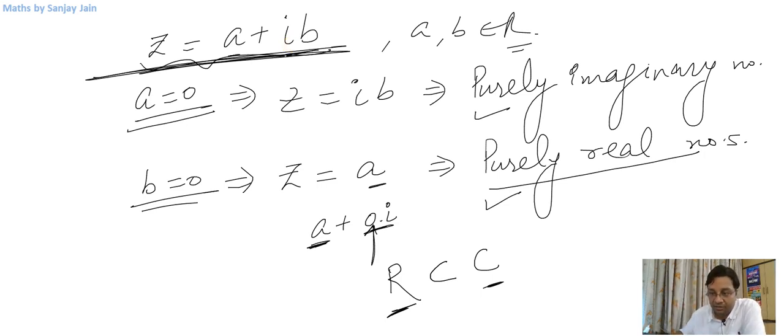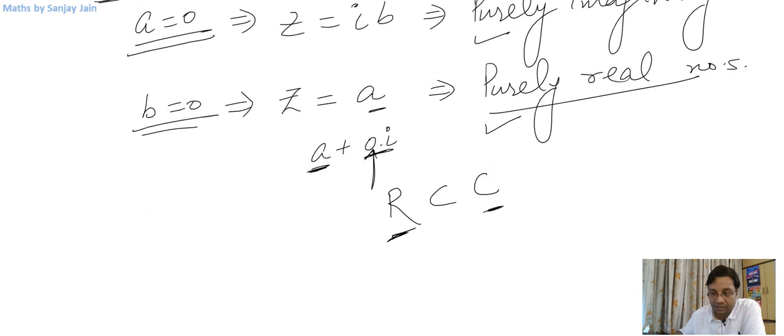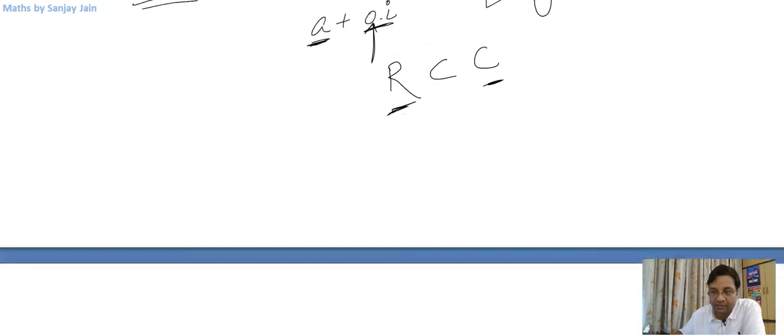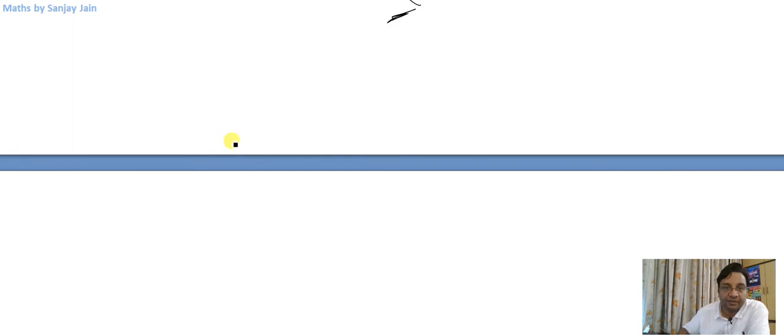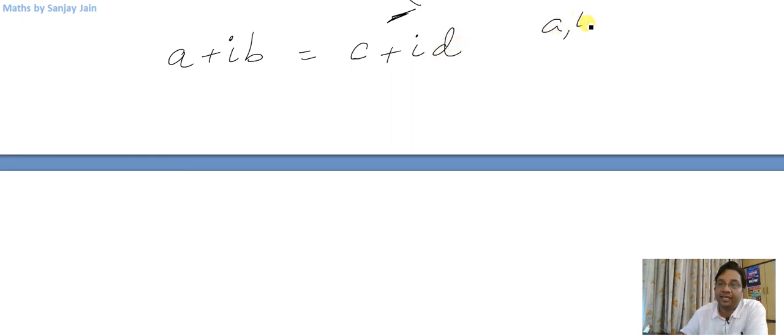Now let us talk about order relation in complex numbers, which does not exist in complex numbers, but equality exists. So if there are two complex numbers, let us say a plus iota b and c plus iota d, where a, b, c, d belong to real numbers.